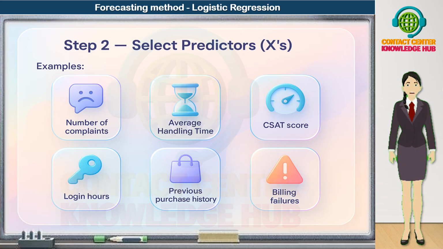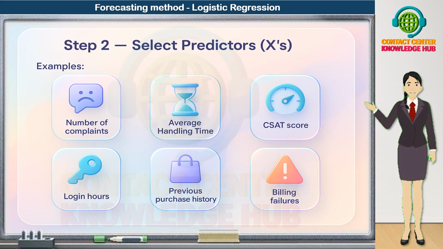CSAT score. Lower CSAT scores are a strong warning sign that a customer is not happy and may be considering leaving. Login hours or usage level. Changes in usage, either sharp drops or unusual patterns, can indicate disengagement and potential churn. Previous purchase history. Frequency, recency, and value of past purchases tell us how engaged and valuable the customer is.